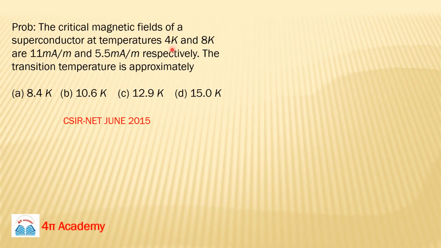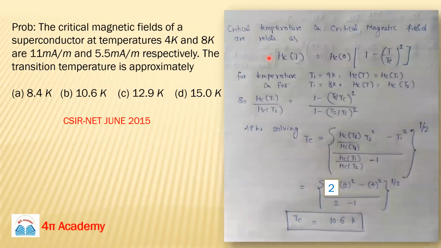We have the same material at different temperatures. Suppose this is your T1, this is your T2. Because temperature is different, your critical magnetic field will be different: HC at T1, HC at T2. So your material is the same, so transition temperature TC will be the same. They are asking what is this TC. You know this formula, the relation between critical magnetic field and temperature: Hc equals Hc0 times 1 minus T over Tc whole square.